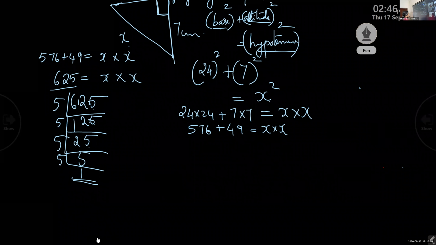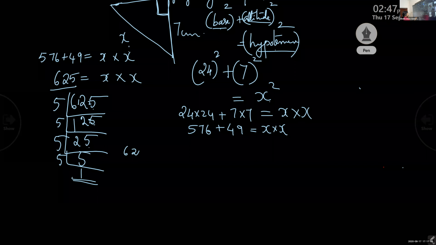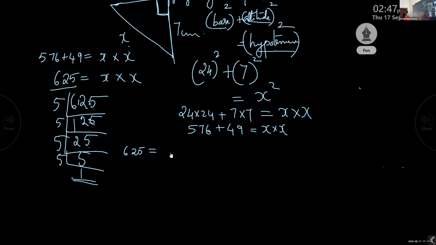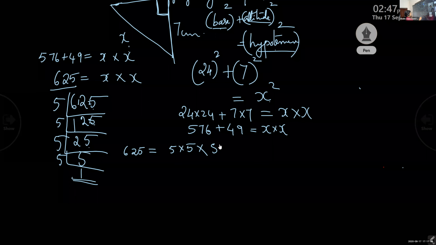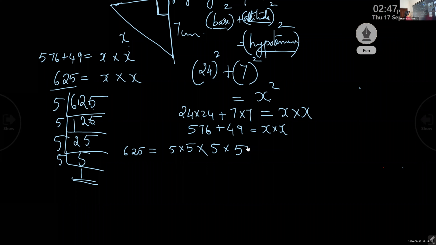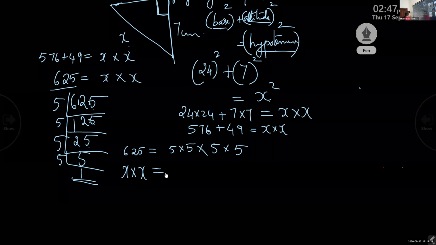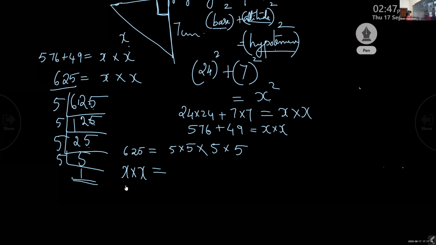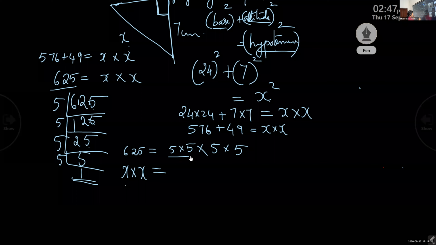So how many 5s are there? 625 is equal to 5 into 5 into 5 into 5, 4 fives are there, no? I want something into something is 625, and both numbers should be the same. So I will take groups like this.